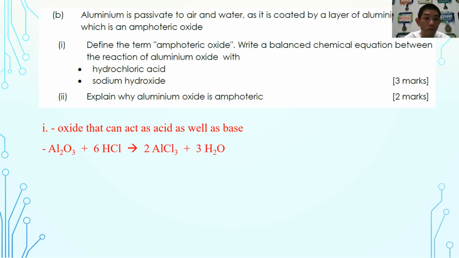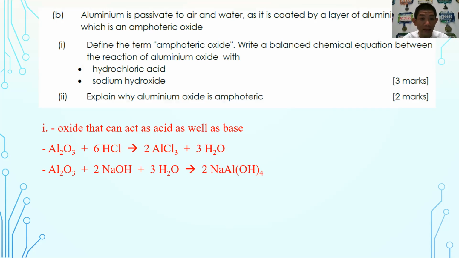Then the equation with hydrochloric acid, you cannot use H plus because the question already specifically says that you must use hydrochloric acid. So you must state HCl and it must be balanced. State of matter doesn't matter. So Al2O3 plus 6HCl gives 2AlCl3 plus 3H2O, whereas for sodium hydroxide, Al2O3 plus 2NaOH plus 3H2O gives 2NaAl(OH)4. So this one you have no choice, you must learn how to balance it. Or if worst comes to worst, you don't know how to balance, you have to memorize the equations. Okay. So these are the 3 marks for section 1.